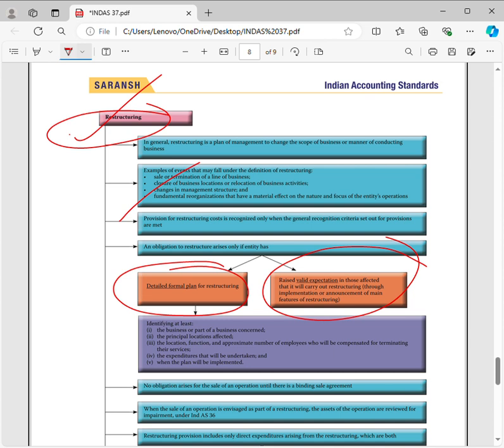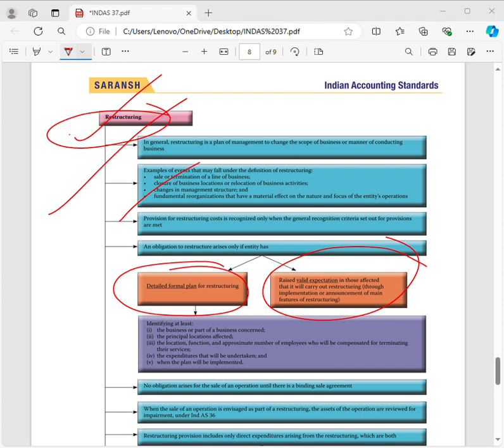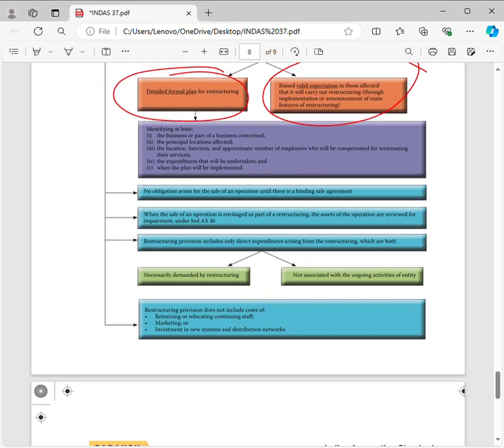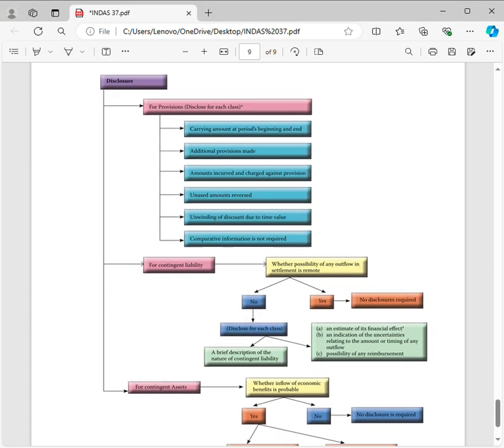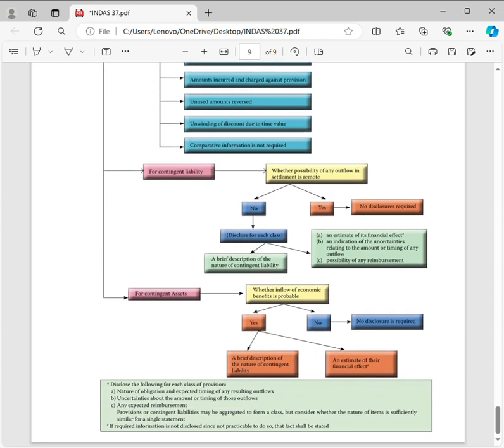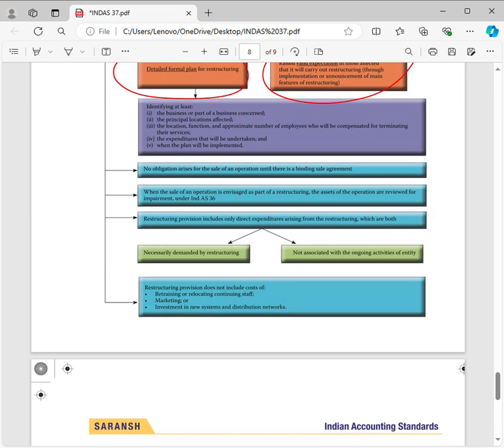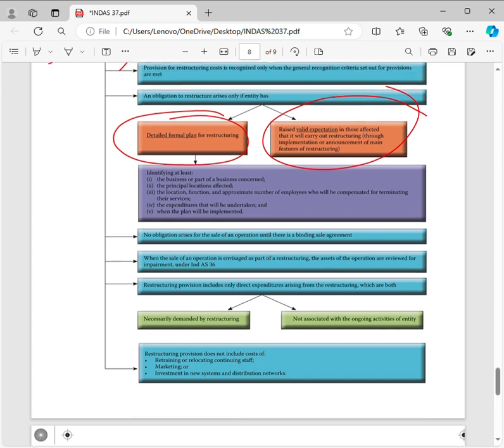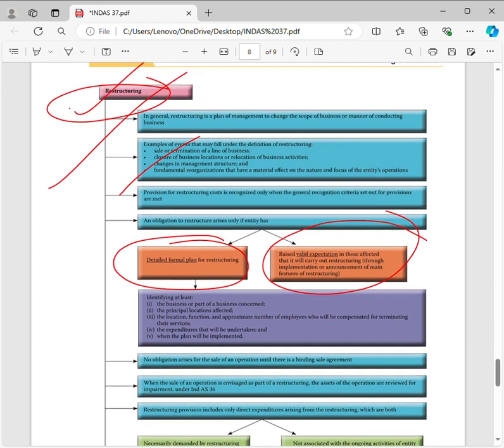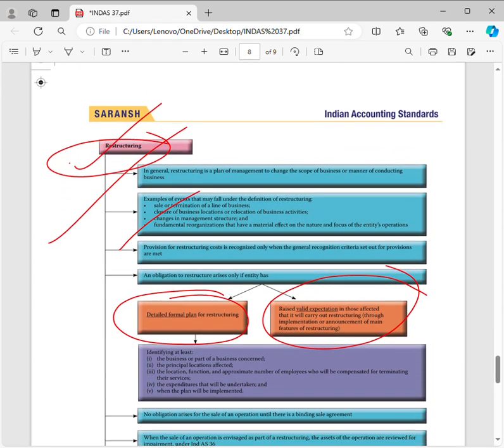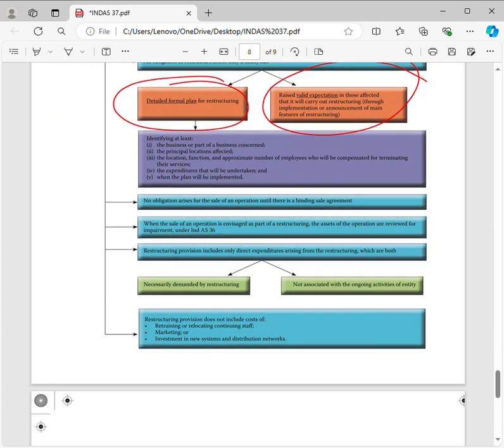So for provision we have seen onerous contract, for which we should make the provision. The amount will be the loss of fulfilling the onerous contract or the penalty for non-performance of the contract. Restructuring cost will be created as a provision only when the entity has a detailed forward plan and has raised a valid expectation. Now, the amount of provision for restructuring cost includes only the direct expenditure arising from the restructuring.